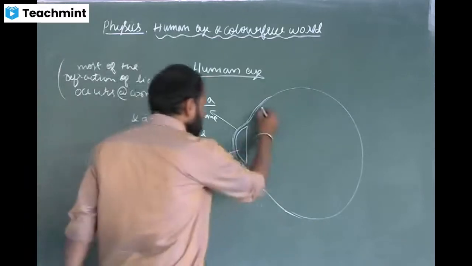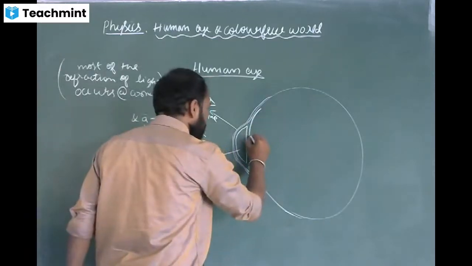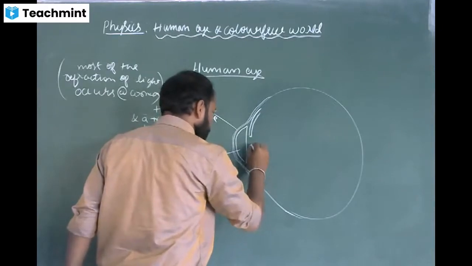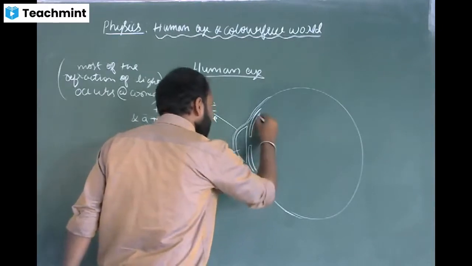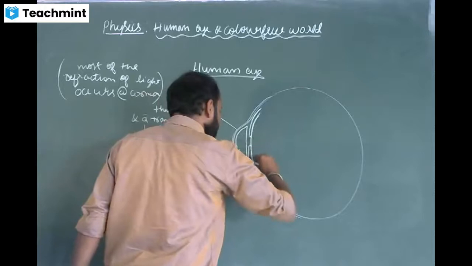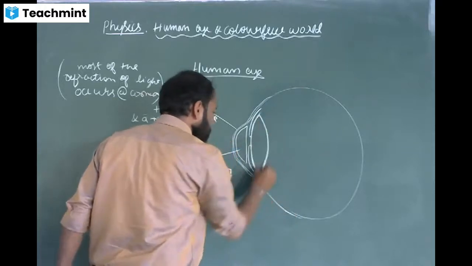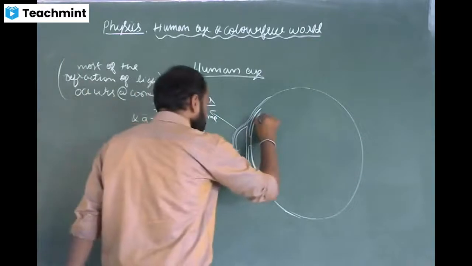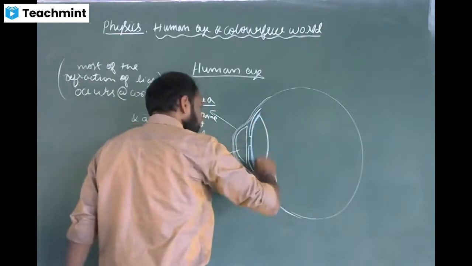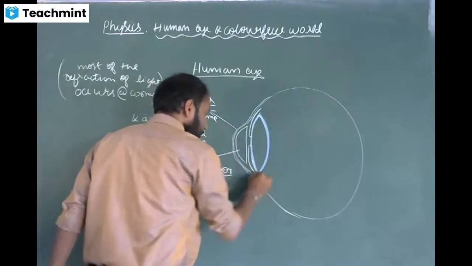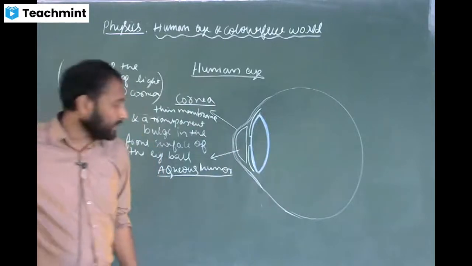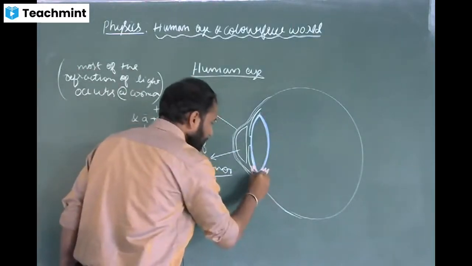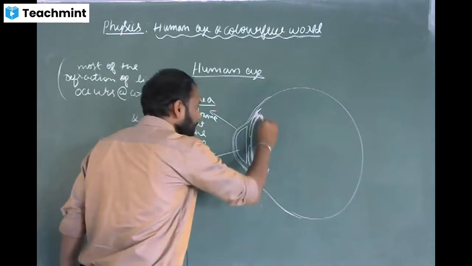So next comes the iris. After the iris, we will have a crystalline lens. I'll use a color sketch. This crystalline lens is held in balance with the help of the ciliary muscles.